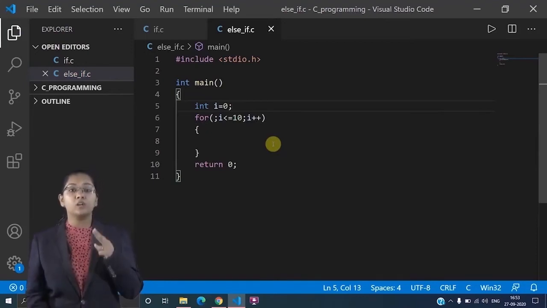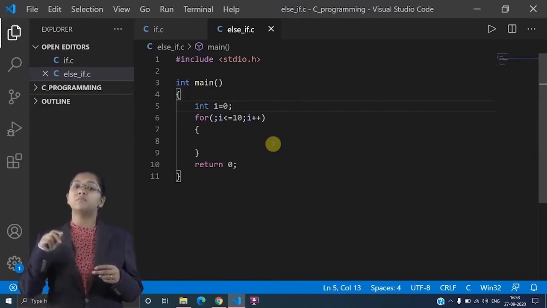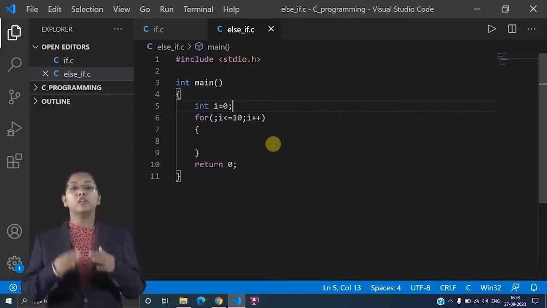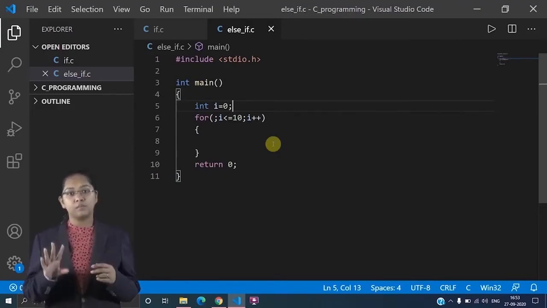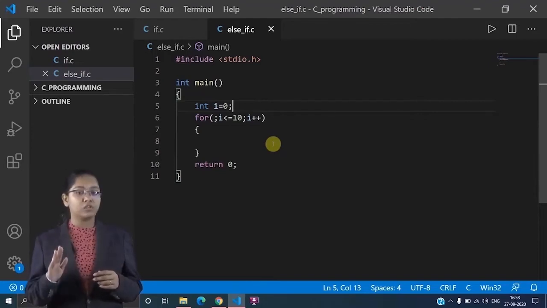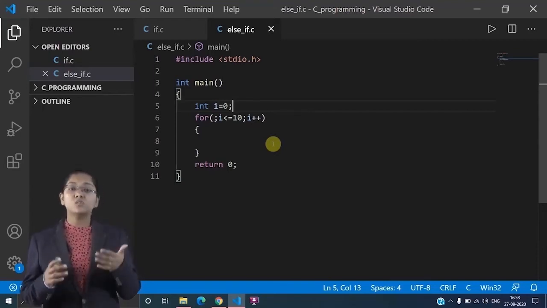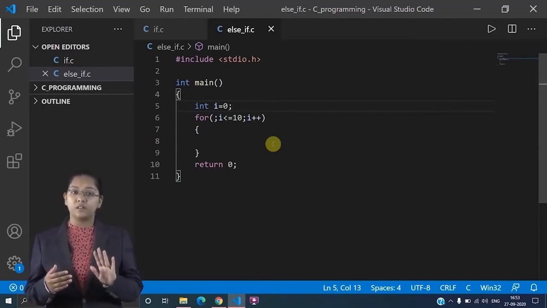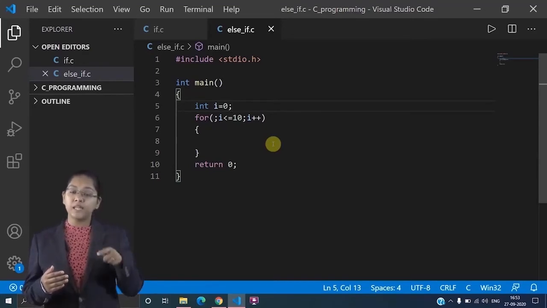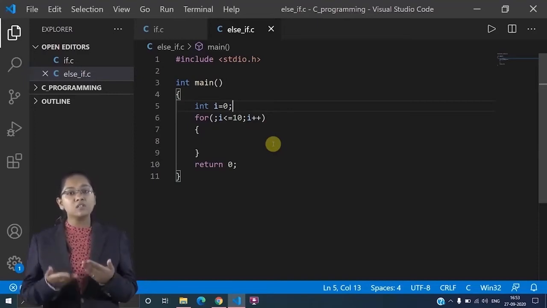Remember, in a for loop there are two semicolons and these two semicolons are a must. Even if you are writing it blank, you still have to give the semicolon. Two semicolons, right? I have given the semicolon over there, but I haven't added one parameter of the for loop, that is initialization. But before writing the for loop, I have initialized it. So will it make any difference? No, because i is initialized somewhere, and in a for loop the main necessity is what? I have to add two semicolons. There I have also done it. Then how is it wrong?